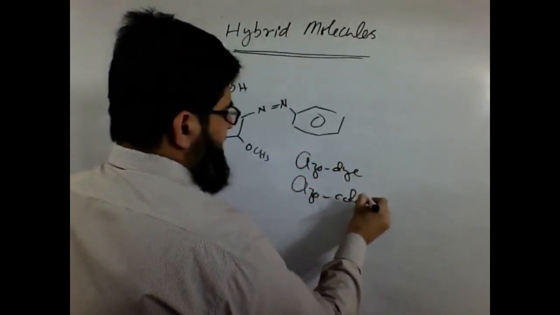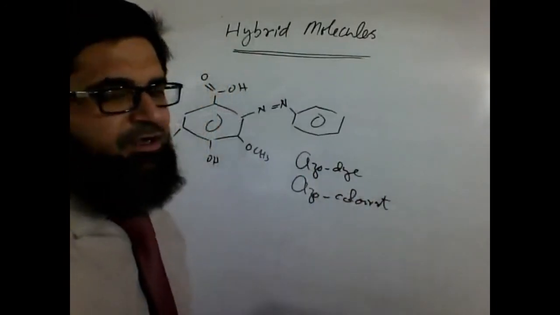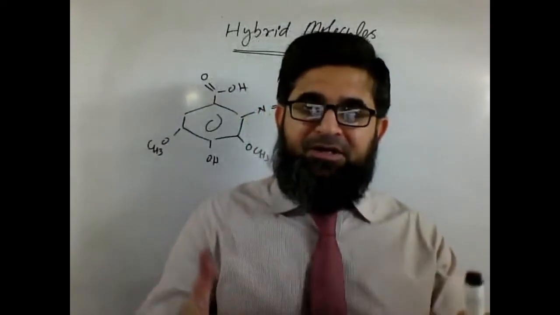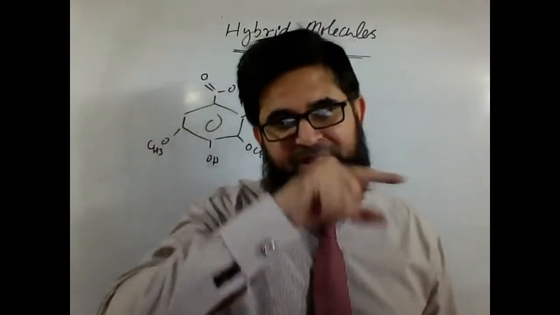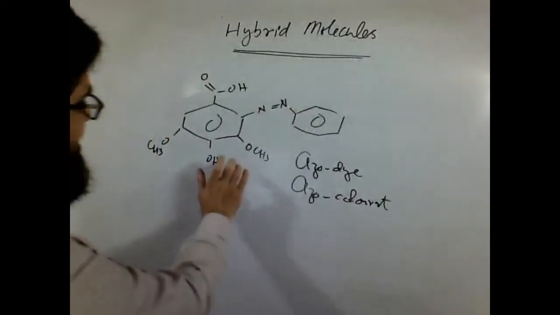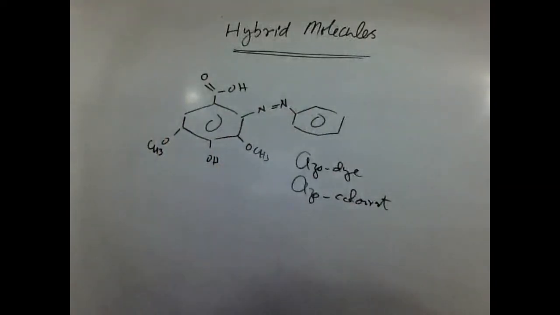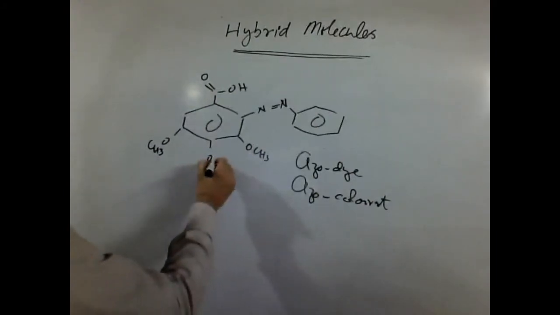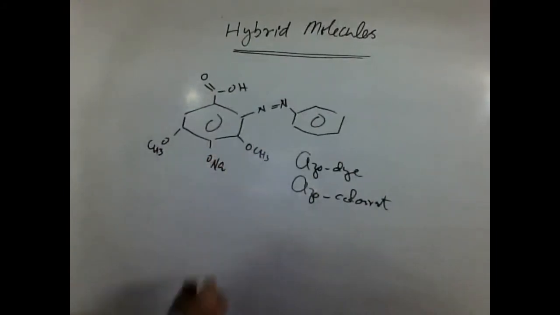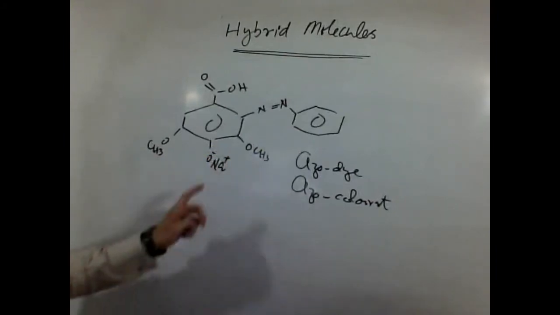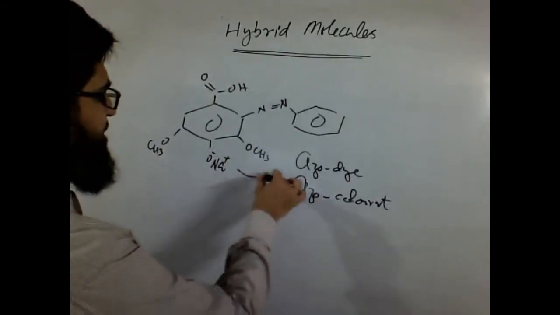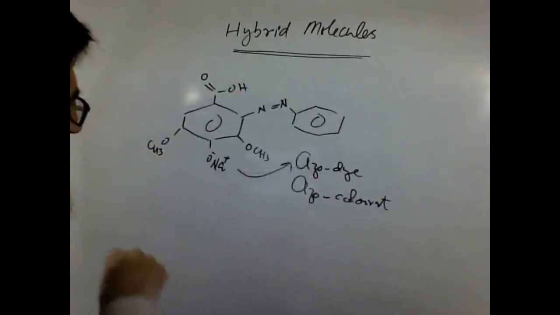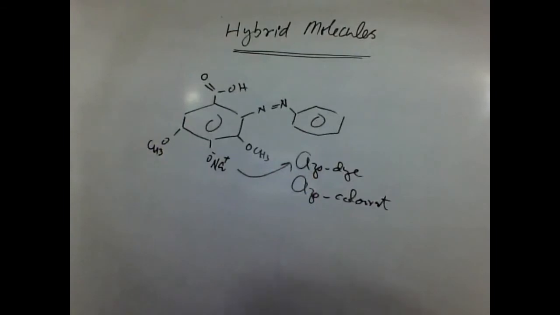Why do I write azodye and azocolorant? You have an idea, the water soluble colorants are supposed to be dyes. If they are not water soluble, then they are called colorants. At this point of time, it's water insoluble, so we call it an azocolorant. Once we convert it into its salt form, which is easy, it becomes water soluble, and then it becomes an azodye. This is the difference between dye and colorant, which has already been discussed in previous lectures.